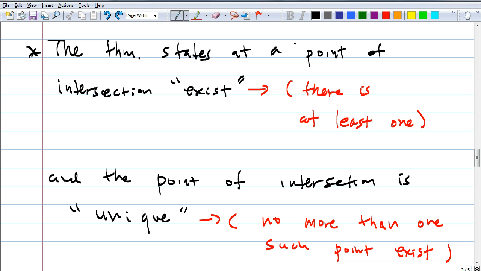What postulate or theorem have we learned that states that this is going to be false? Yes. Through any three non-collinear points, there's exactly one plane.